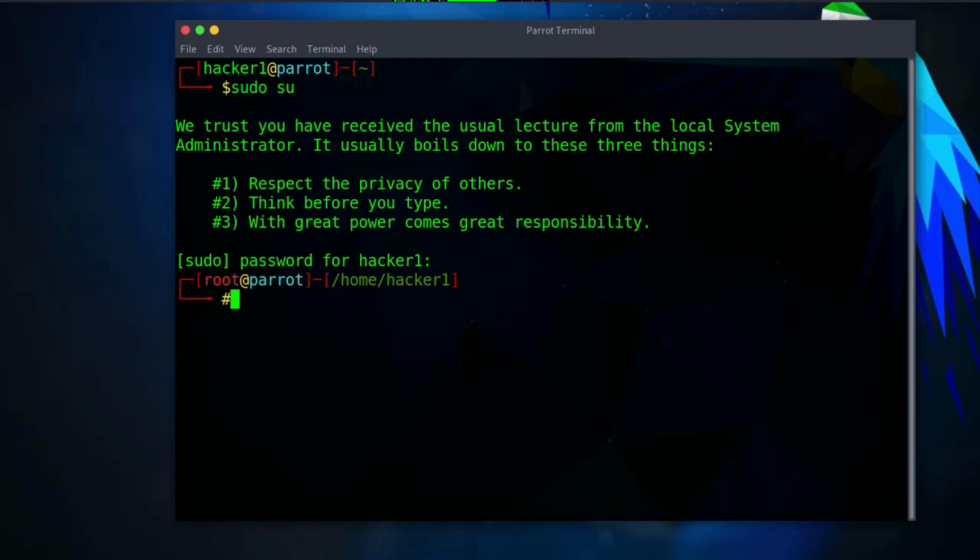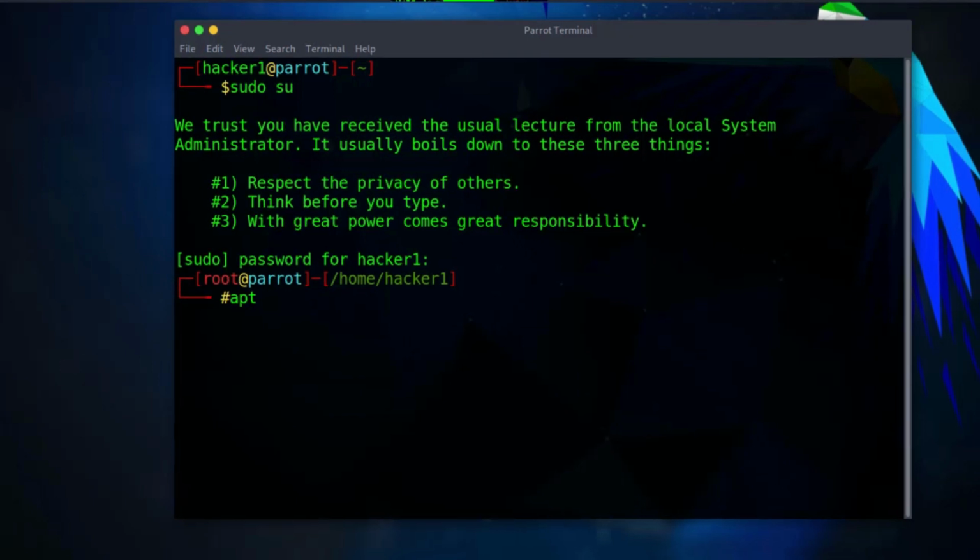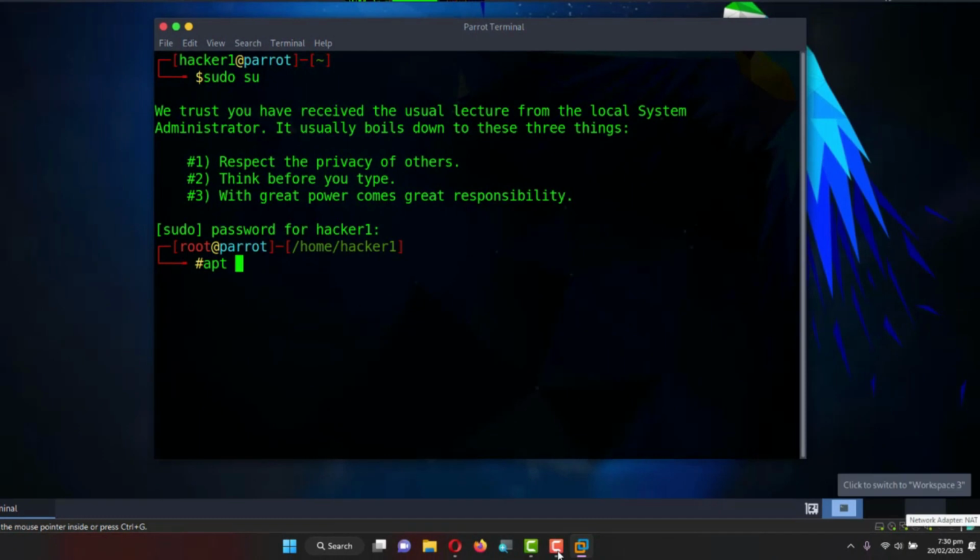Now I have to update and upgrade this system. Okay, so I'll type apt. So you need internet access on your VM, or on your PC. You need internet access to do this. So as you can see here, I have my VM on NAT, so I'll have internet. Okay, so apt update.